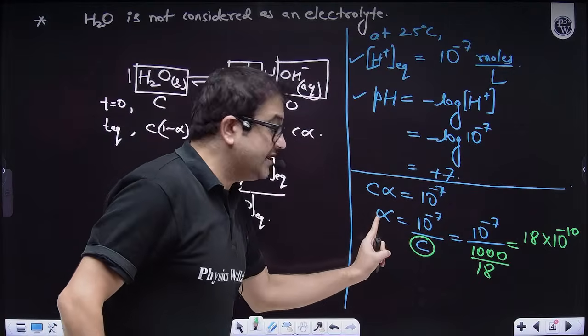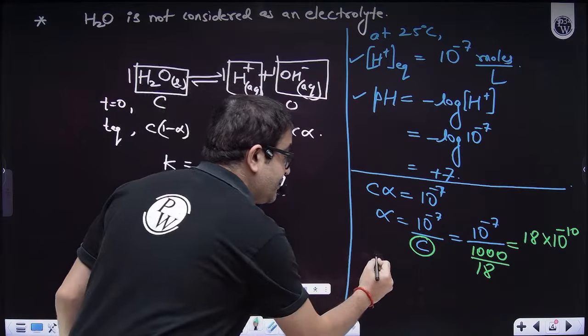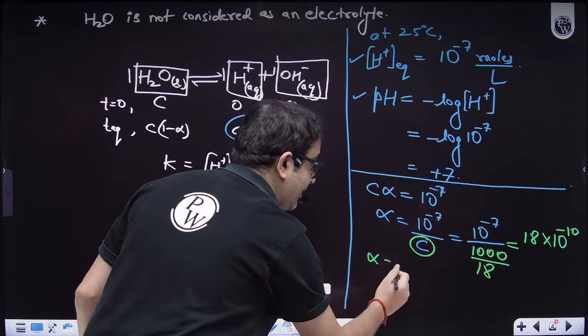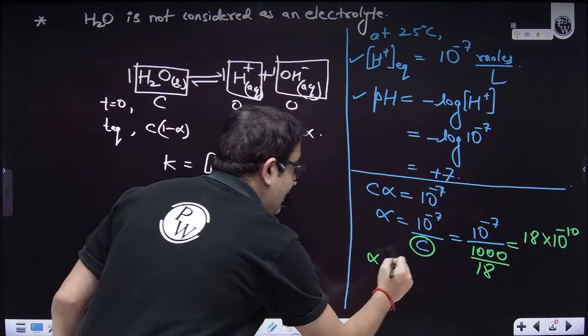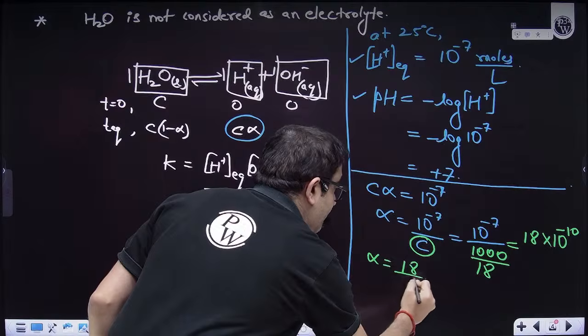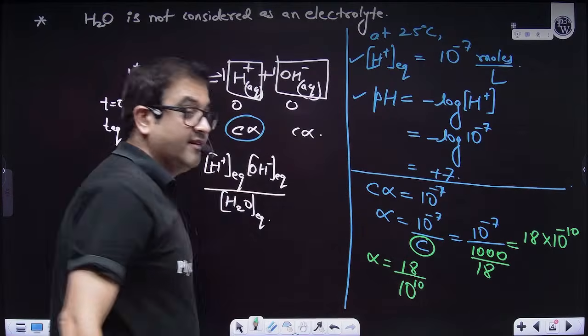Now you just see this alpha. What is the definition of alpha? First, see the value of alpha. The value of alpha will be 18 upon 10 raised to the power 10.